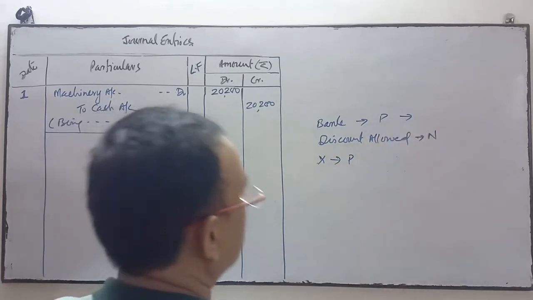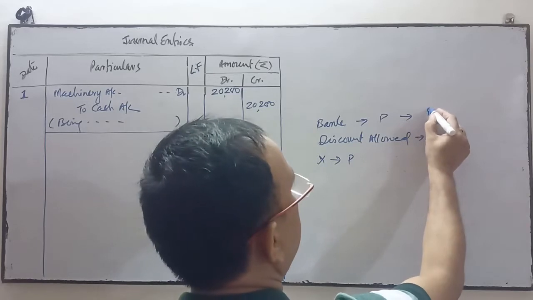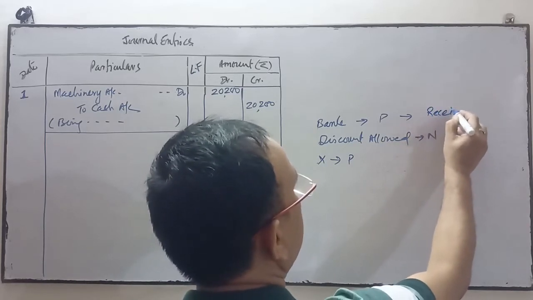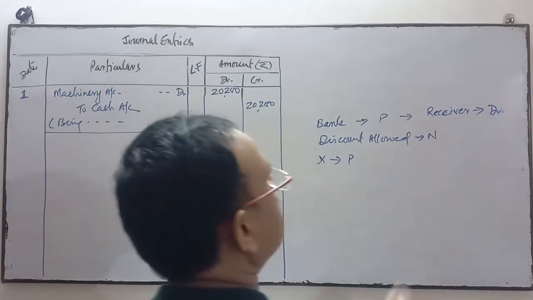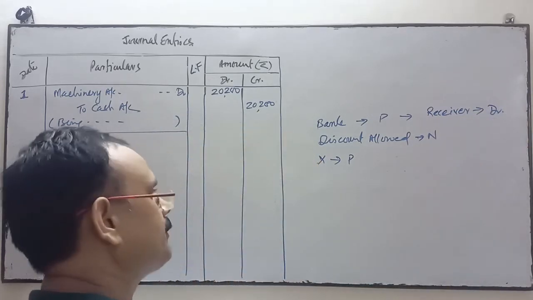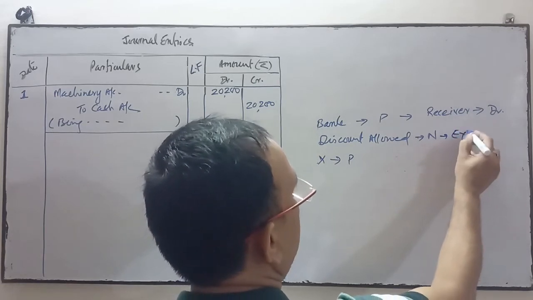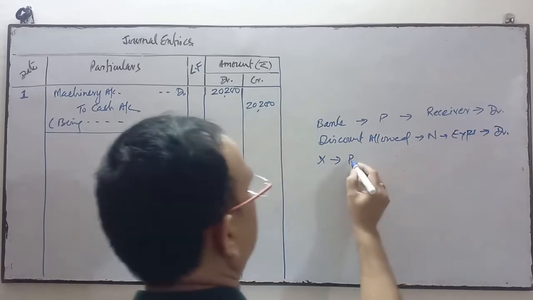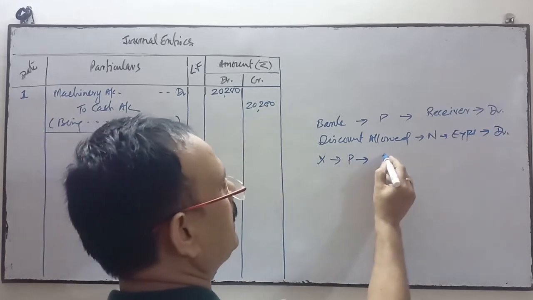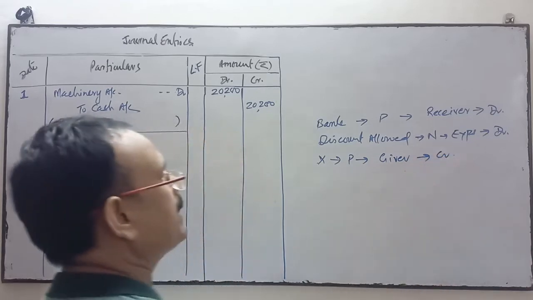So here when we have received the amount, bank is the receiver of that amount, and we have deposited that amount into the bank on the same day, so debit the receiver. Discount allowed is an expense, and you know the rules of expense, all expenses and losses are debited. Personal account, he is the giver of that amount, so his account will be credited.